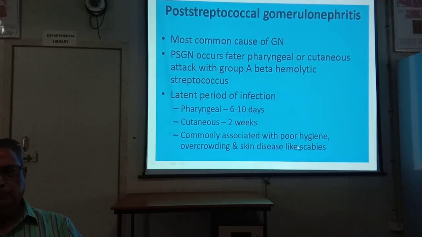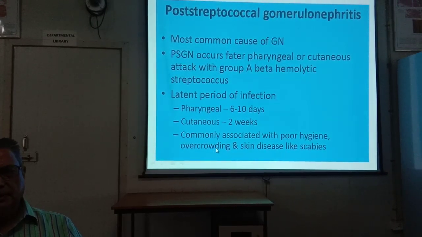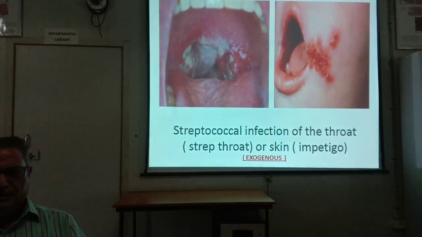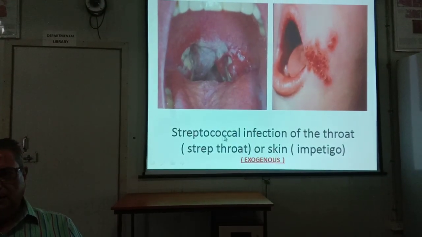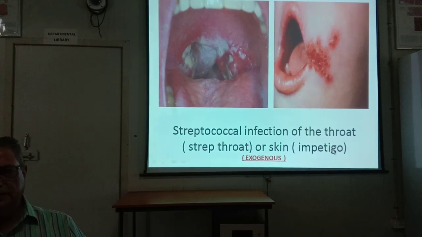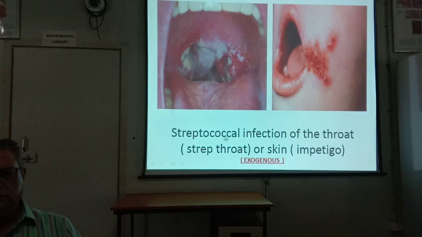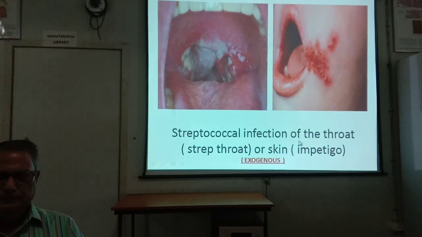It is commonly associated with poor hygiene, overcrowding and skin diseases like scabies. These are streptococcal infections: streptococcal sore throat, and skin impetigo, an exogenous cause, with beta hemolytic group A streptococcal skin infection.